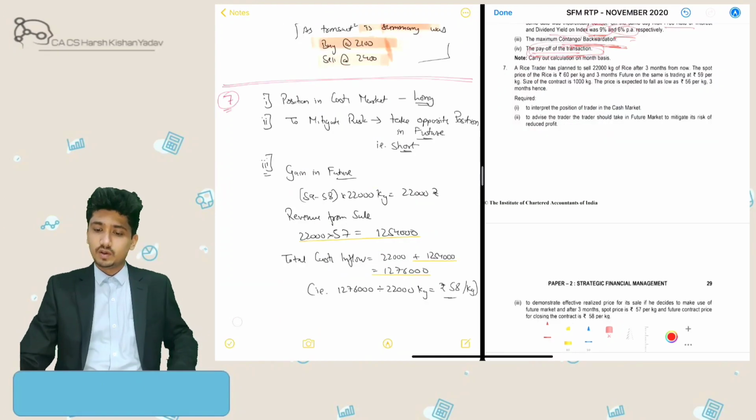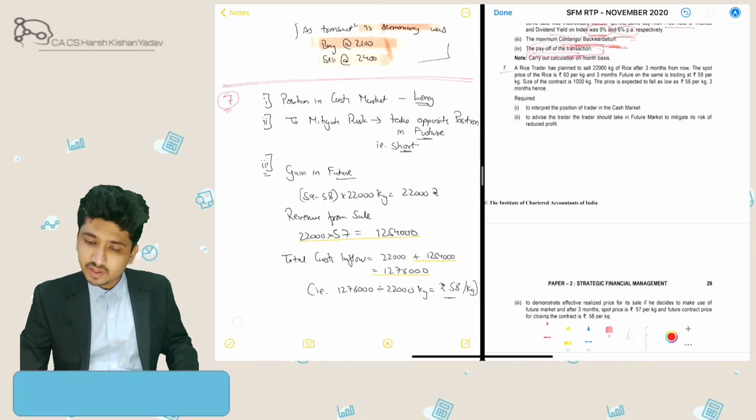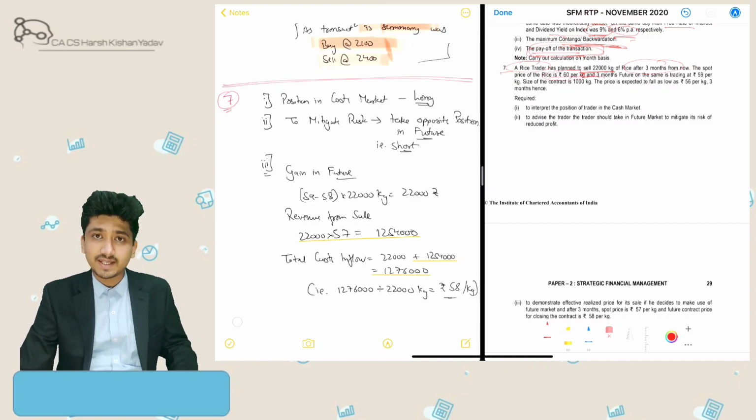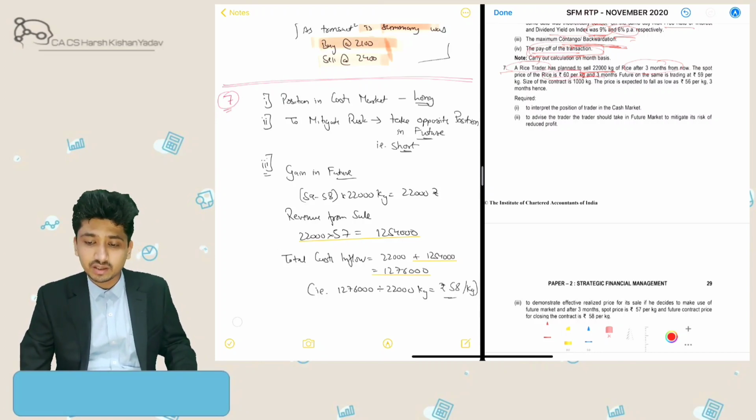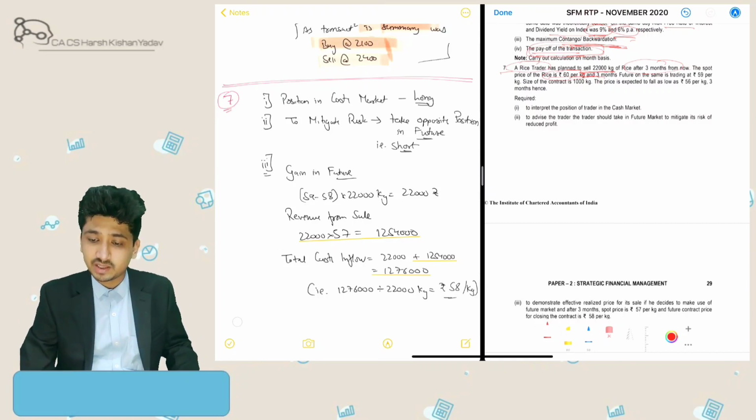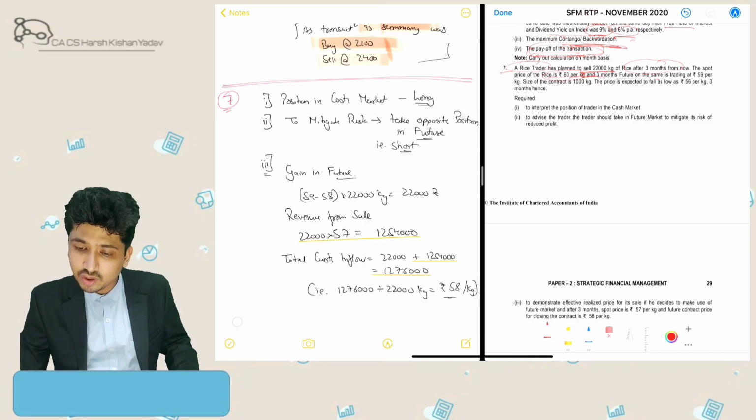Alright. Then the 7th question is for a rice trader. The rice trader has planned to sell 22,000 kgs of rice after 3 months from now. The spot price of the rice is 60 rupees per kg. So what is he having? He might be having 22,000 kgs of rice, which he is expecting to sell today for 60 rupees per kg. Alright, and the 3 months future on the same is trading at 59 rupees per kg.